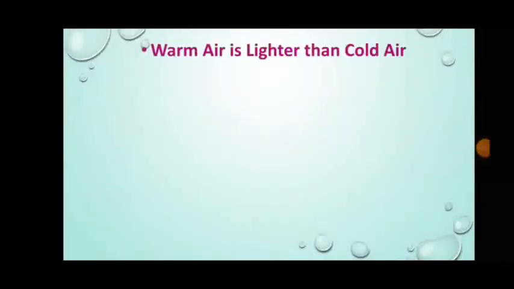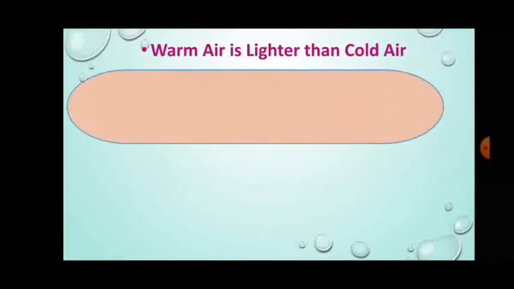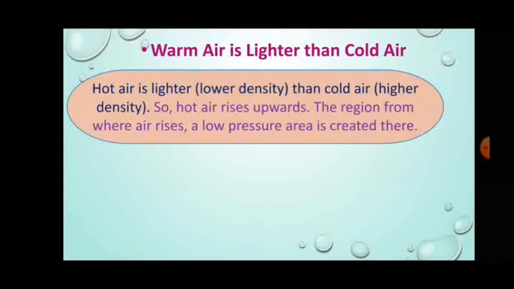Another property of air is that warm air is lighter than cold air. Children, density is defined as the ratio of mass and volume. So, when the balloon expands, the volume of air increases and the mass remains the same. Thus, the density of air decreases. In simple words, we can say that hot air is lighter than cold air, so hot air rises upwards.